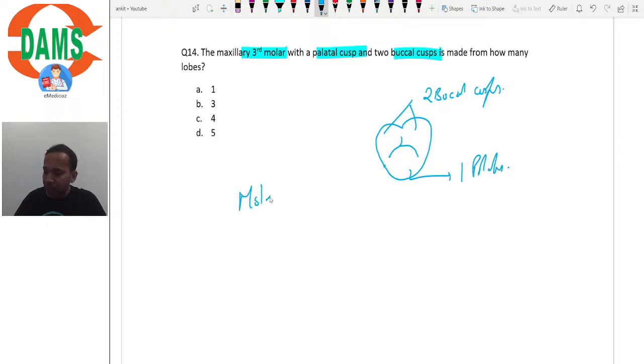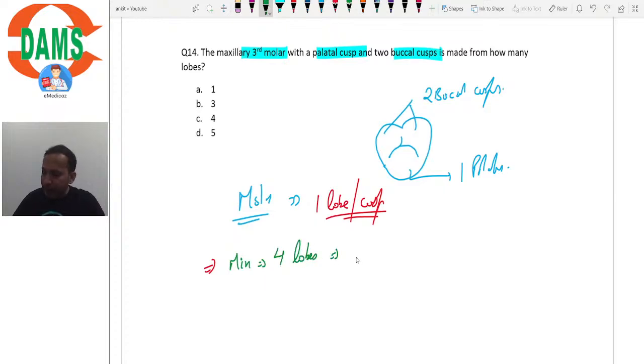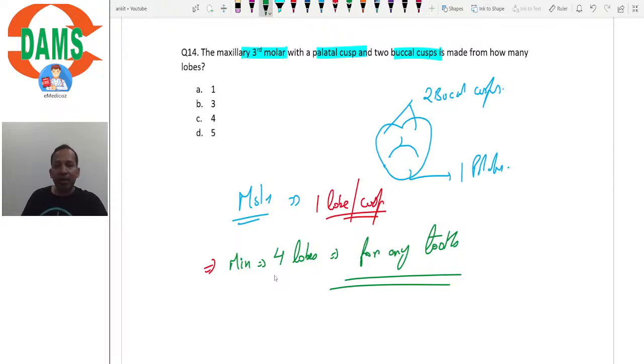So in molars, the rule is simple: 1 lobe per cusp. Be it any molar, 1 cusp will be made up of 1 lobe. But then there is another rule which says that a minimum of 4 lobes are needed for any tooth, right? So there has to be a minimum of 4 lobes to form a tooth, and in molars 1 lobe will form 1 cusp. And here we have just 3 cusps. So according to the first rule, the tooth can be made up of only 3 lobes. But then we have this second rule which says no, there should be 4 lobes.